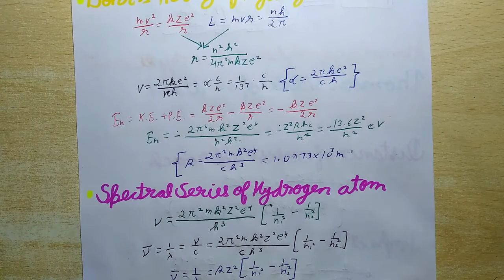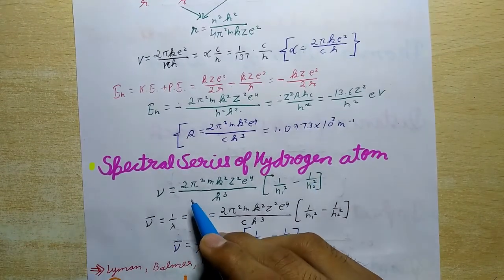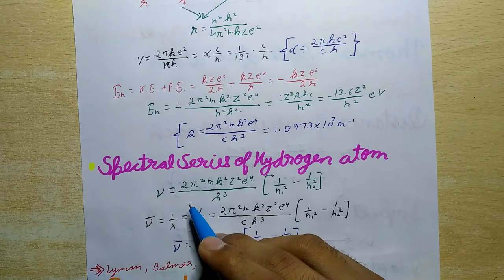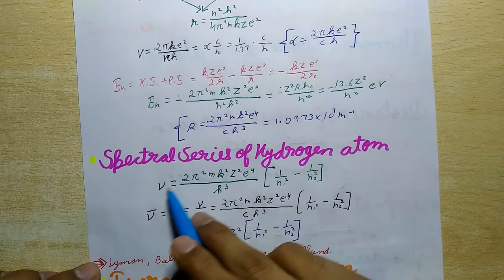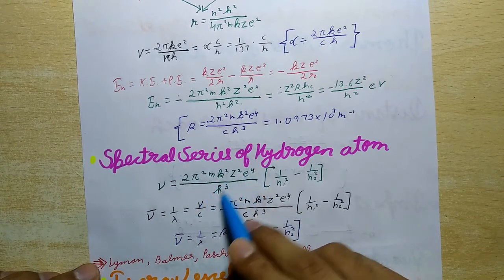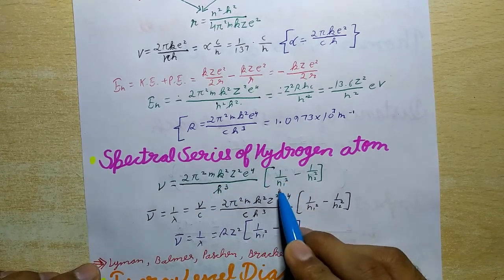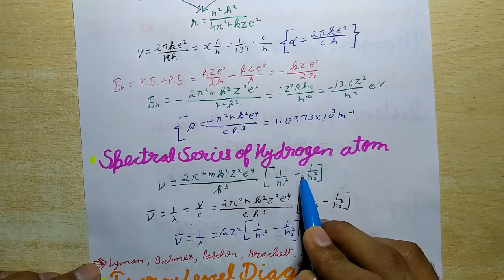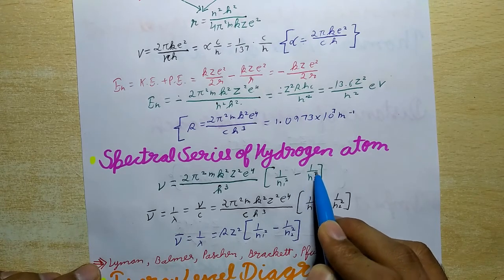Now next is the spectral series of the hydrogen atom. Whenever an electron makes a transition from a higher energy level n2 to a lower energy level n1, the difference of energies appears in the form of a photon of frequency nu, which is given by nu is equal to 2 pi square mk square z square e to the power 4 upon h cube, in the bracket 1 upon n1 square minus 1 upon n2 square.